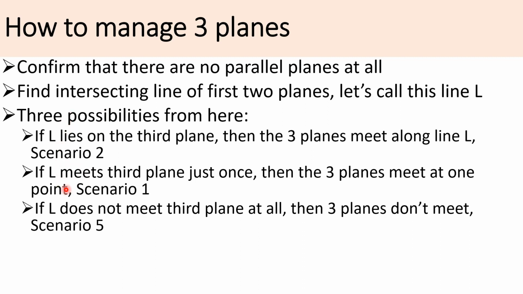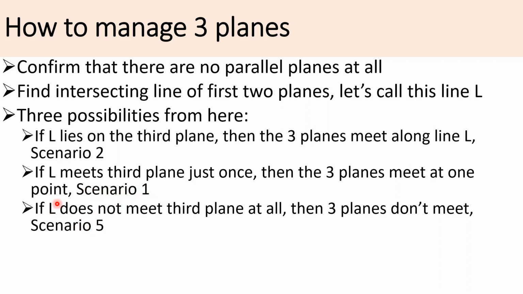One possibility is this line lies on the third plane. If this line L lies on the third plane, then you have the scenario wherein the 3 planes actually meet along the line L, and that's actually scenario 2. If the line L meets the third plane just once, then the 3 planes are said to meet at only one point, and that is scenario 1.